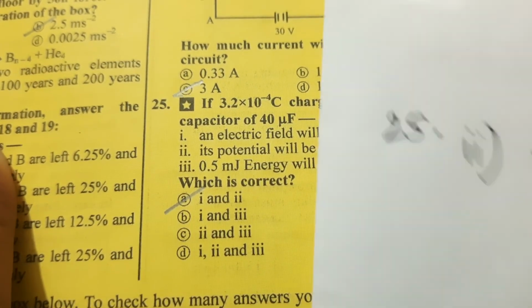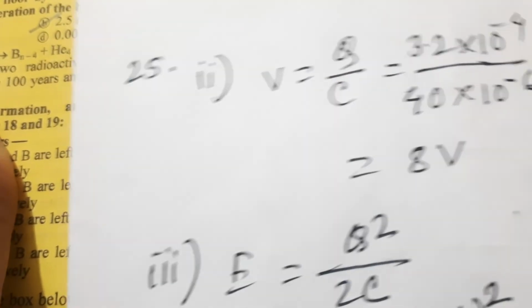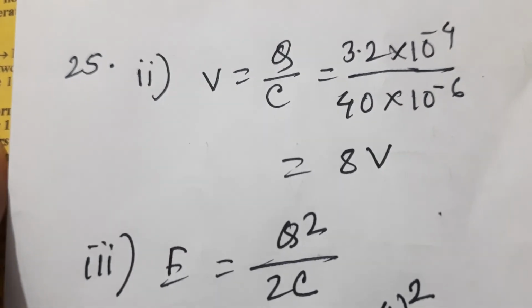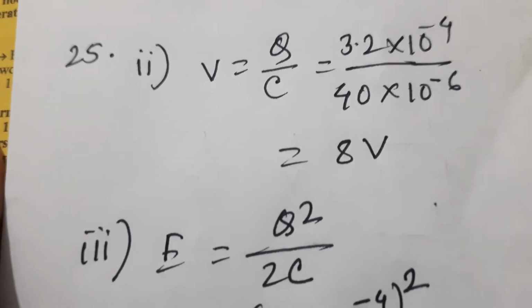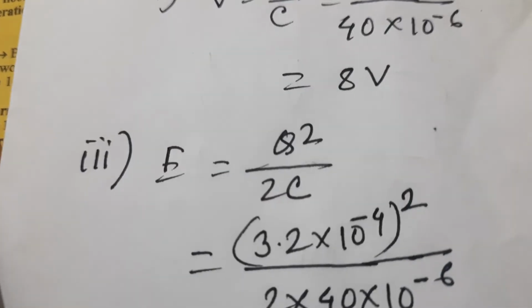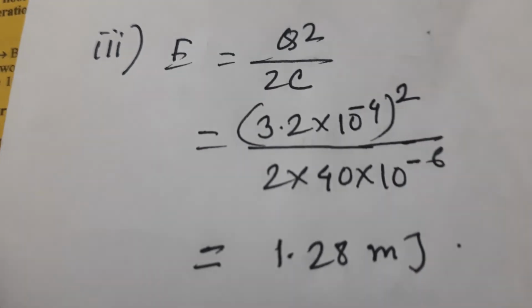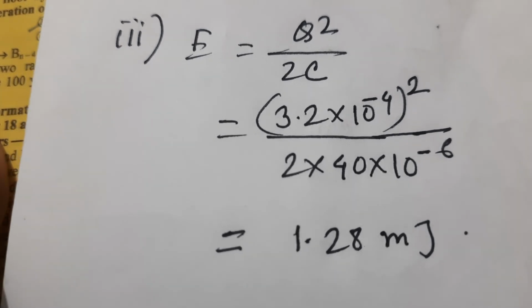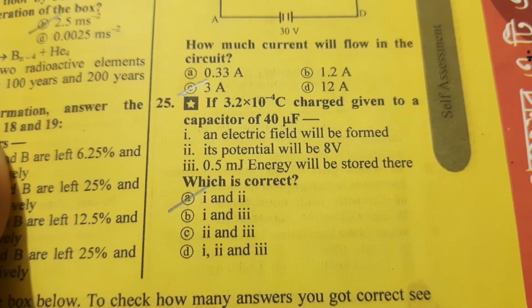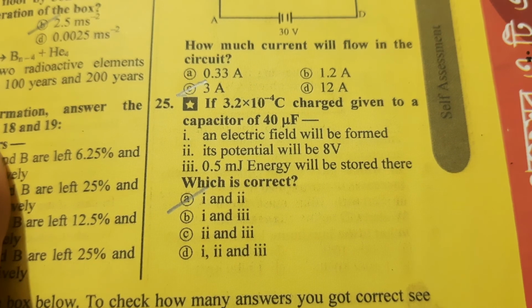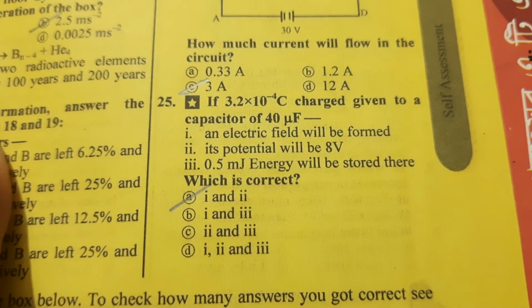Here the explanations are: for statement 2, we get V equal to Q by C. After calculating, we get 8 volt. But the stored energy is 1.28 millijoule. So according to this discussion, we say that statement 3 is wrong. So the answer is option A, 1 and 2.